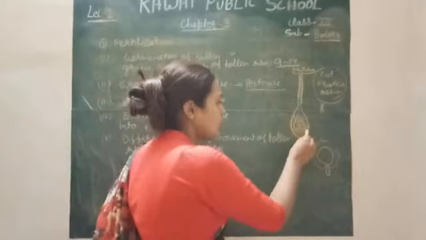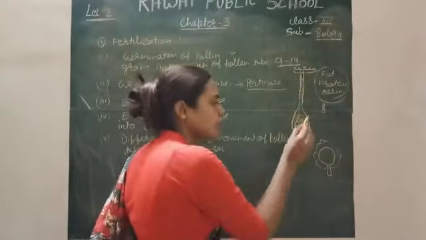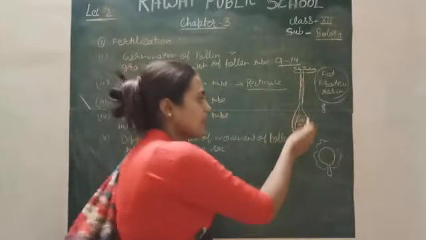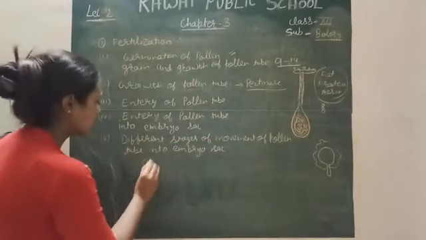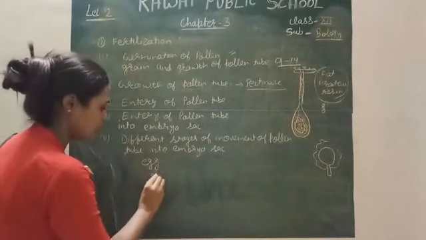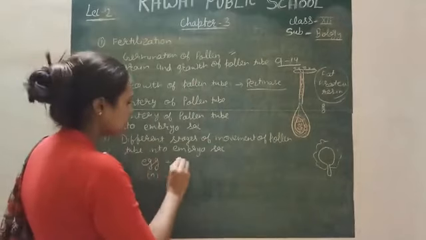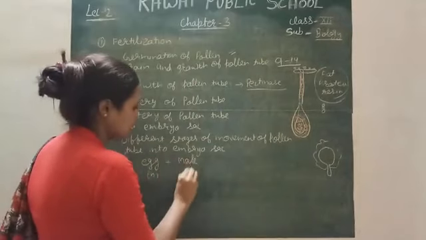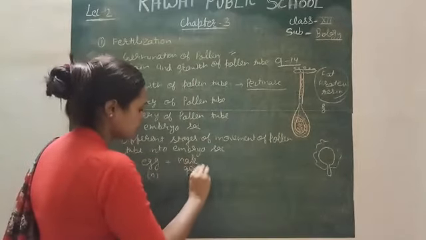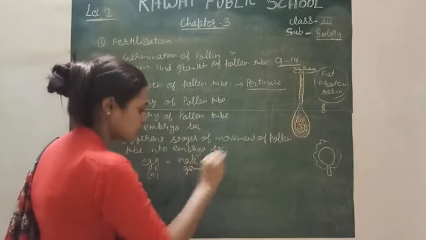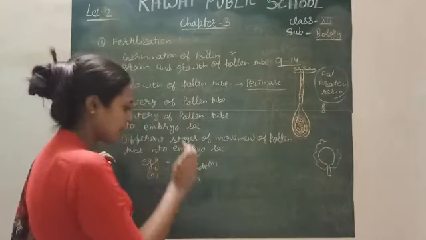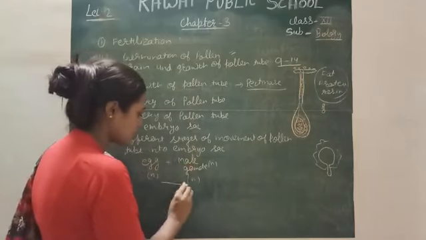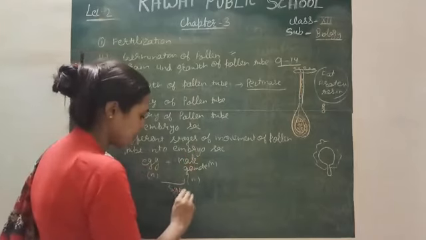Firstly, if the pollen tube enters from the micropyle, then one male gamete fuses with the egg cell. This egg cell is generally haploid in nature, and the male gamete is also haploid in nature, right? The fusion of male and female gamete is called syngamy.